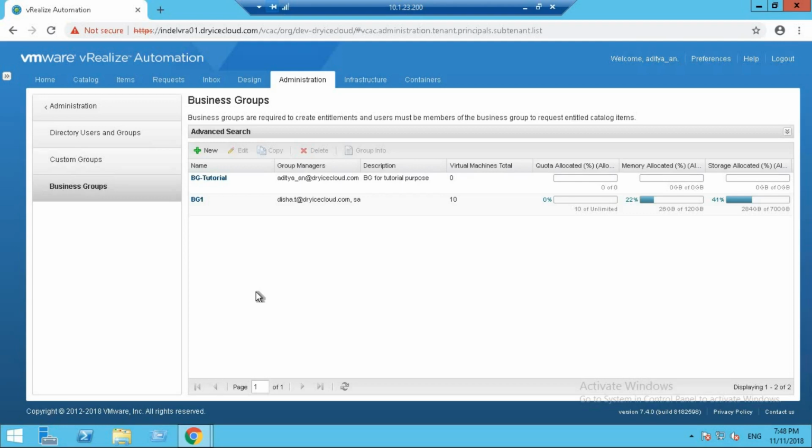For now, just know that you can either add group members one by one, or as a group: as an AD group that you have synced from your Active Directory, or as a custom group that you created inside vRealize Automation.